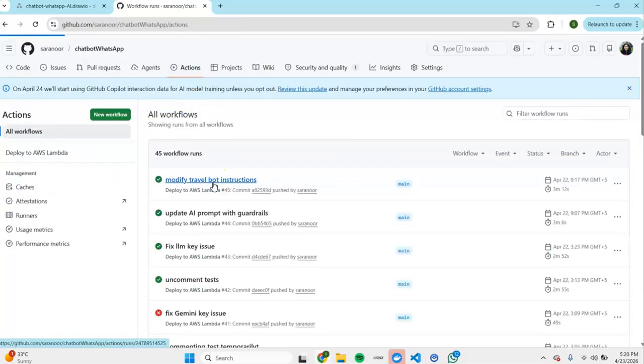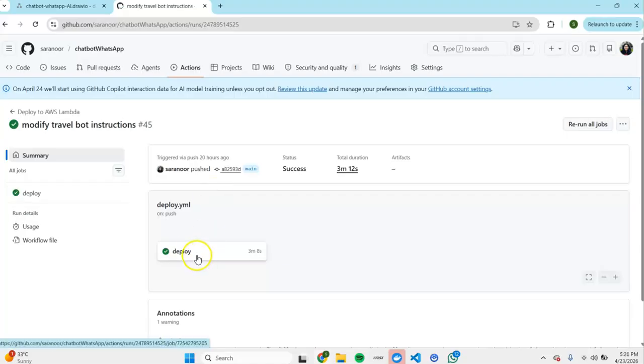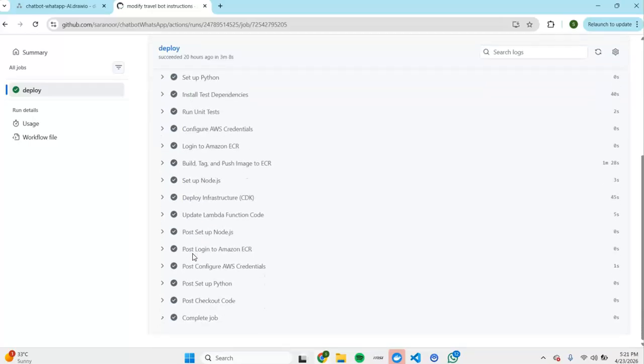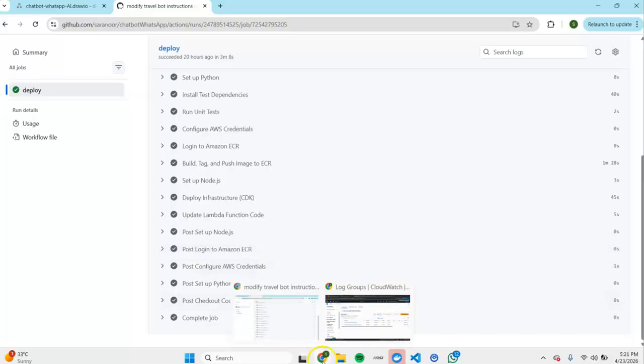It has steps related to installing dependencies and unit test cases, and in the end it deploys the infrastructure and posts the image to the ECR in AWS.